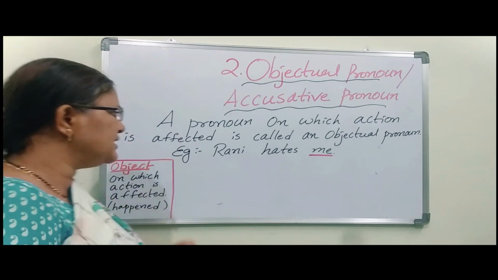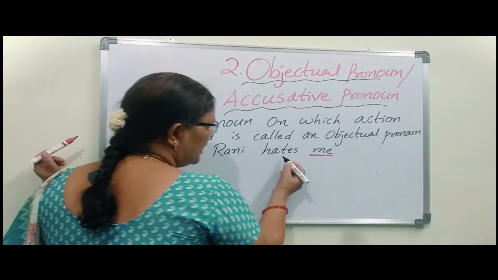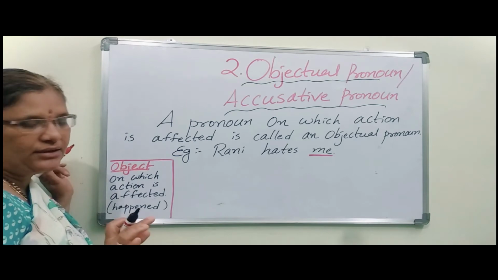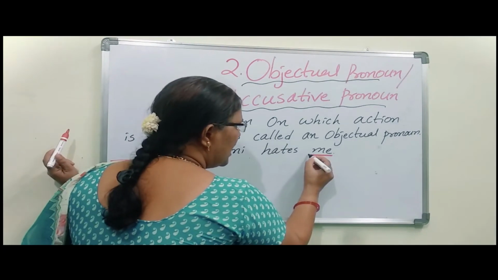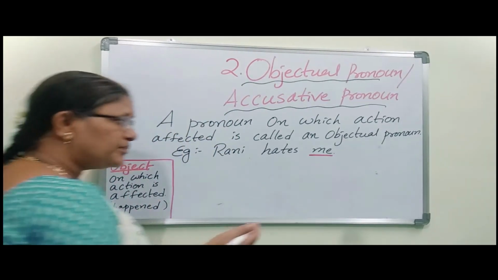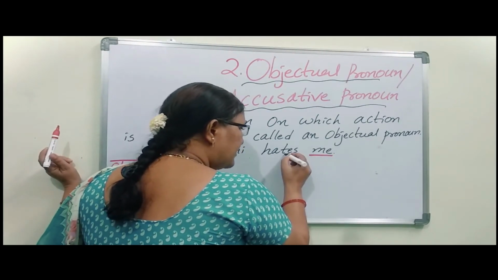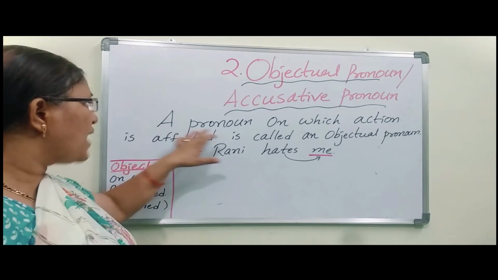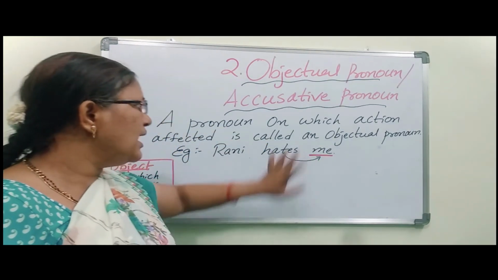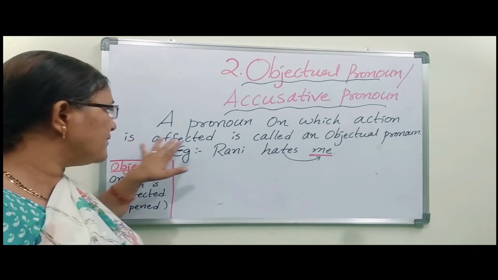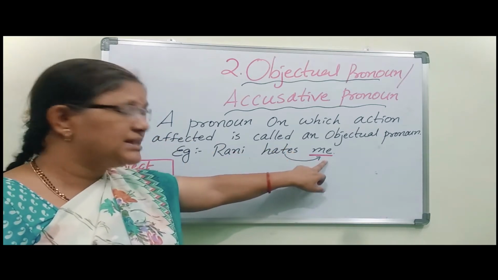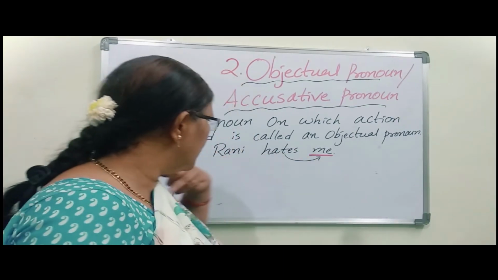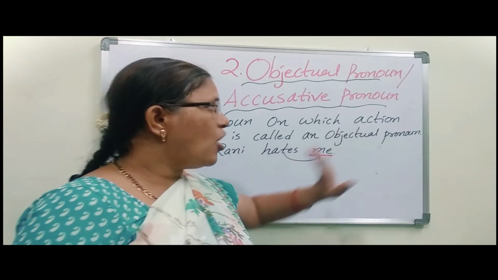Let us see this sentence. Rani hates me. Rani hates. Here she was not liking, to whom? To me. That work was done on whom? On me. So on which the action is affected. What is this statement saying? A pronoun, this is a pronoun, me, on which action means work is affected, means happened. Here the work is hate. So she hates to whom? To me. That's why it is called an objectual pronoun.